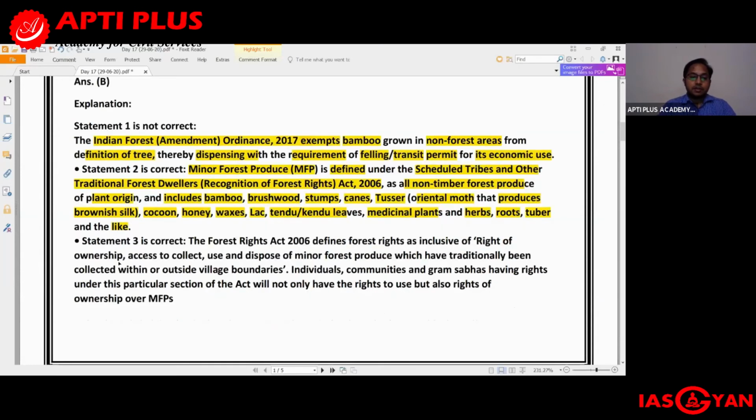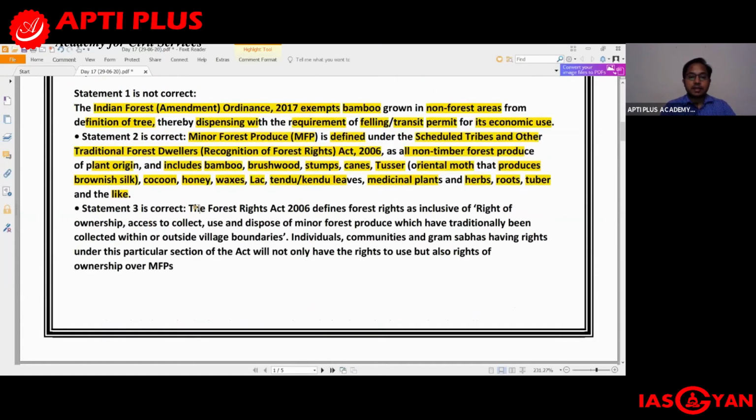Now, coming to statement number 3, the Forest Rights Act defines forest rights as inclusive of the right of ownership, access to collect, use and dispose of minor forest produce which have traditionally been collected within or outside forest boundaries. Individuals, communities and gram sabhas have the right under this particular section of the act.